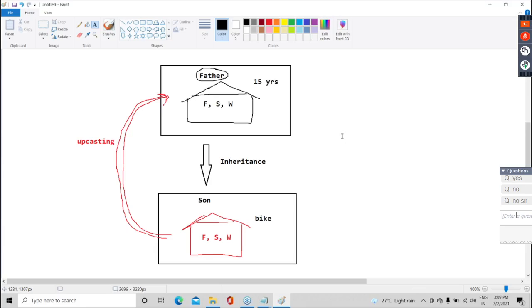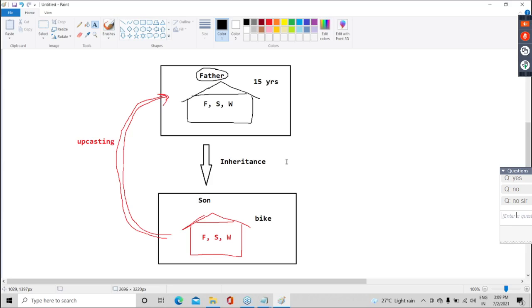Now, guys, let's go back to our story. Upcasting happens. Son and his wife go to another city. Son got transfer. Now, let's say after 10 years, the son is retransferred to the same city or left that job, and comes back to the same city.